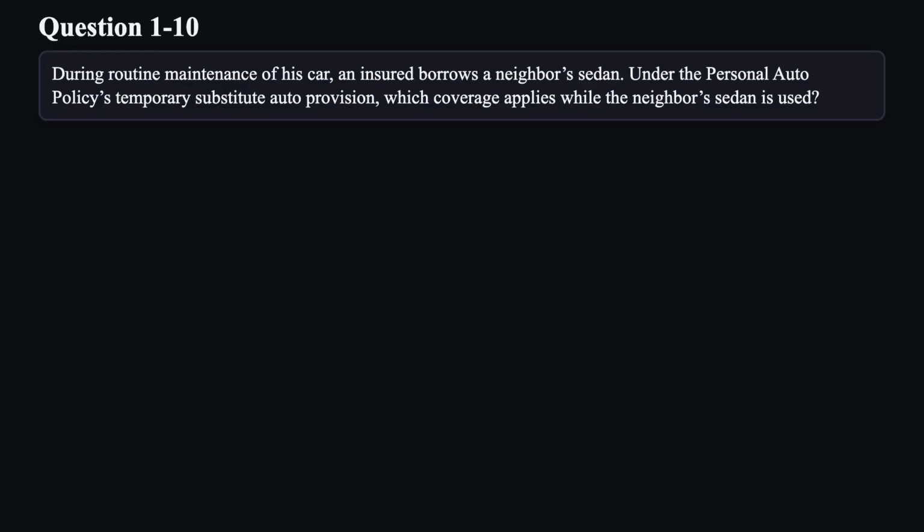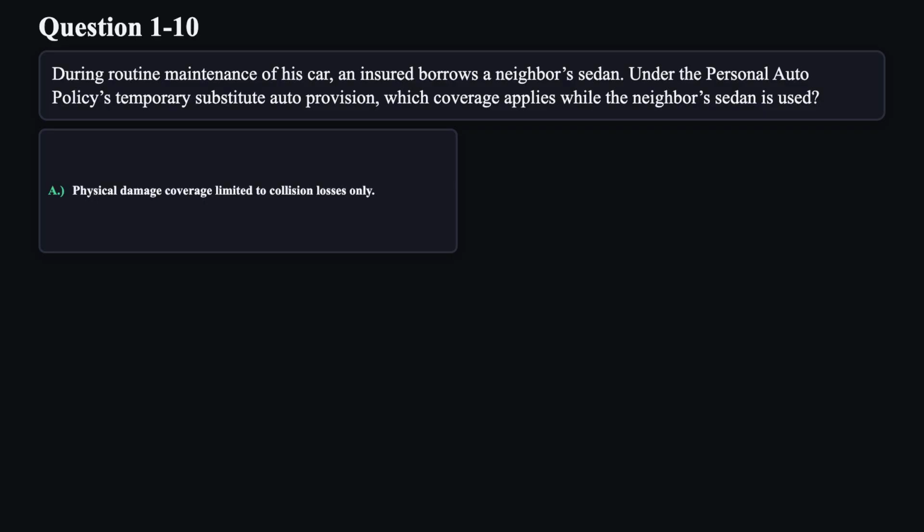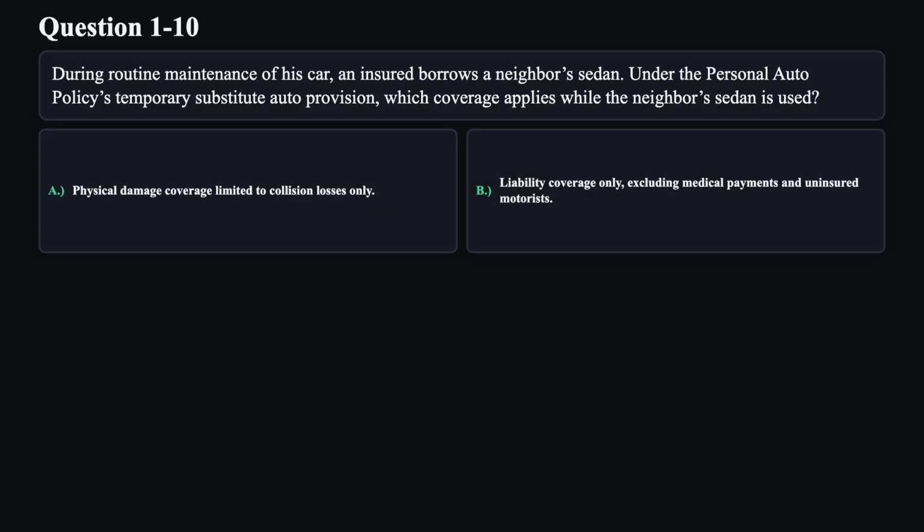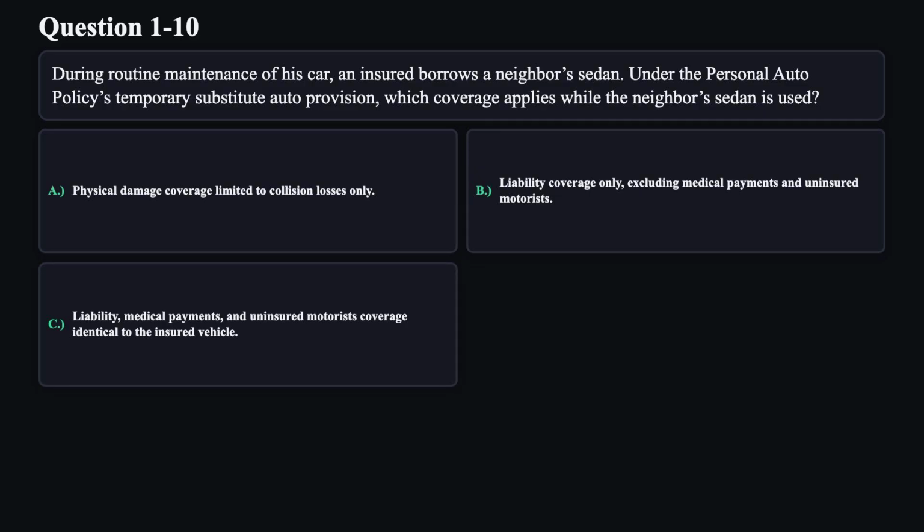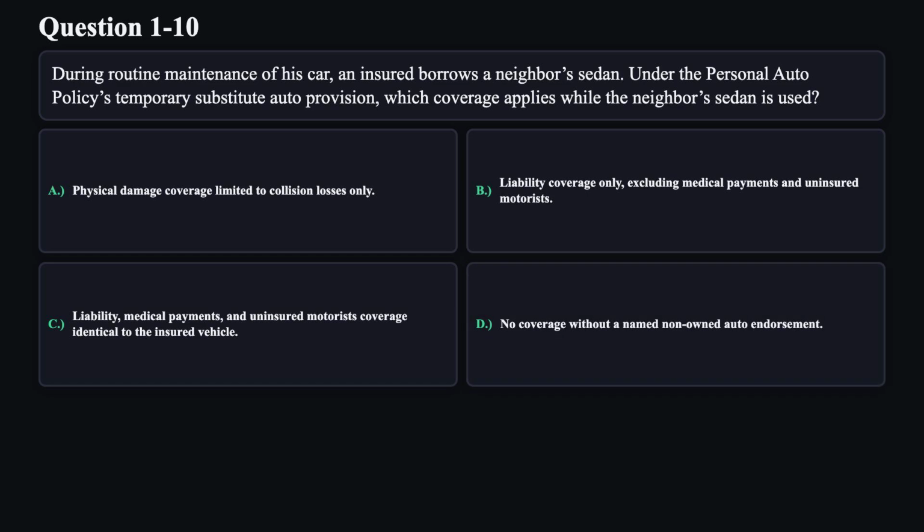Question 10. During routine maintenance of his car, an insured borrows a neighbor's sedan. Under the personal auto policy's temporary substitute auto provision, which coverage applies while the neighbor's sedan is used? A. Physical damage coverage limited to collision losses only. B. Liability coverage only, excluding medical payments and uninsured motorists. C. Liability, medical payments, and uninsured motorist coverage identical to the insured vehicle. D. No coverage without a named non-owned auto endorsement.